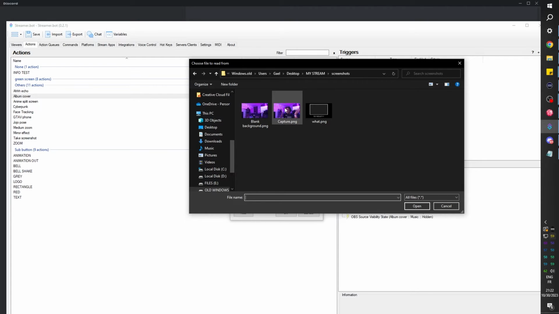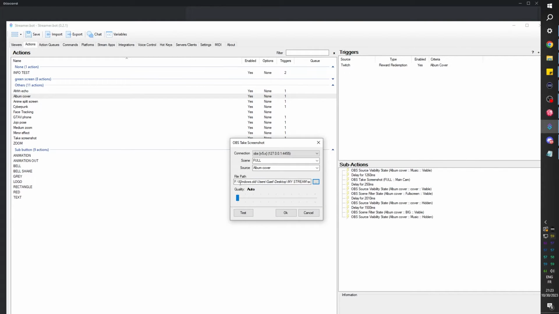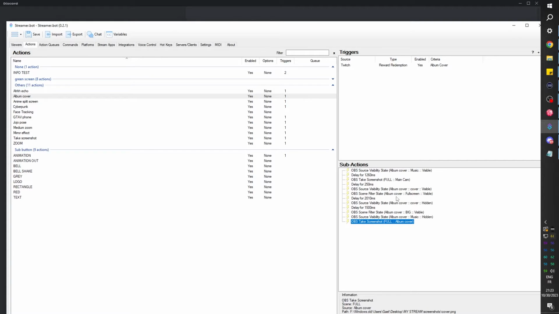We have some PNG files here. I'm going to click on this. I'm going to Control C, Control V. Okay, so now I have a copy capture and I can name this whatever I want. I'm going to call it cover and make sure it's selected. And this is going to be my path basically. So boom, boom, boom. Click OK. Now again, it put it at the bottom. We want to put it before we start hiding stuff. Drag and drop, just like that.